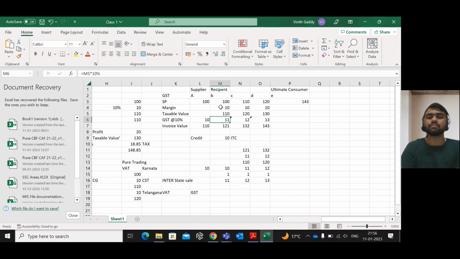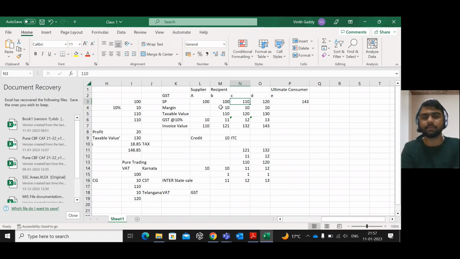returns. Now, for C, 11 will be received as input tax credit and it will be deposited. It will get reflected in C's input tax credit ledger. Now, what's the cost for C? It is 110, and he includes rupees 10 as his margin and it amounts to 120, and he charges GST at 10% which amounts to 12, and the total invoice value comes to 132.